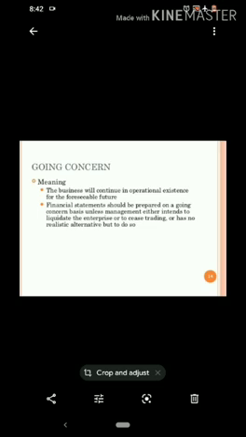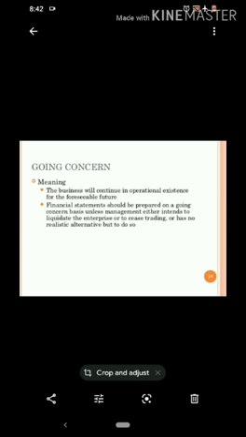So this concept states that every business is started with the objective of running for a longer period of time. So if any economic activity is started by any person with the objective of completing only a particular objective or with the completion of a particular target, that cannot be considered a business.